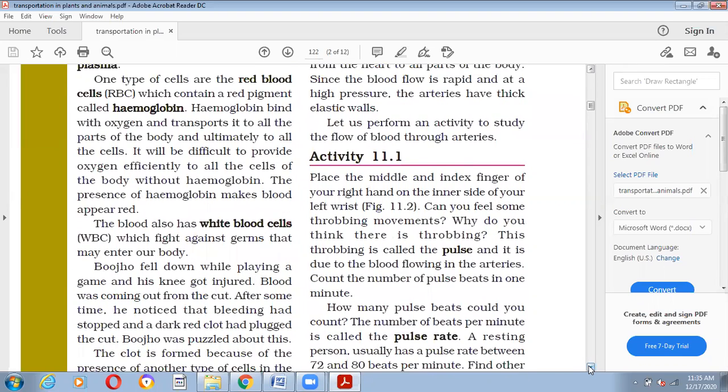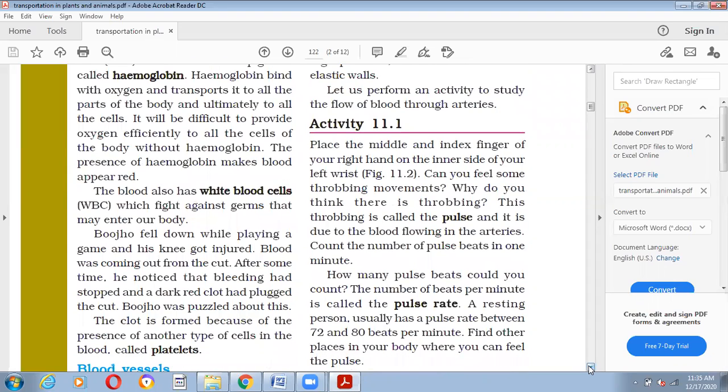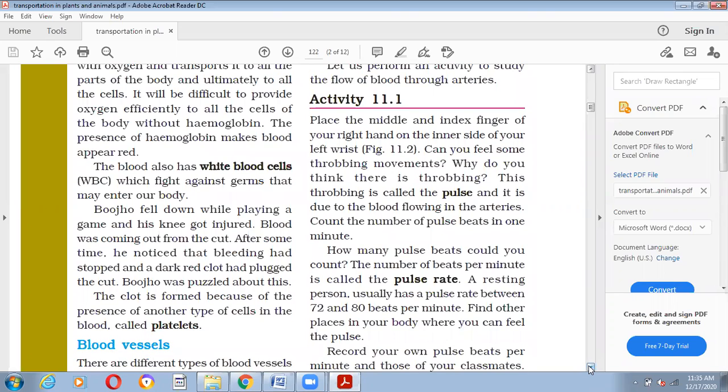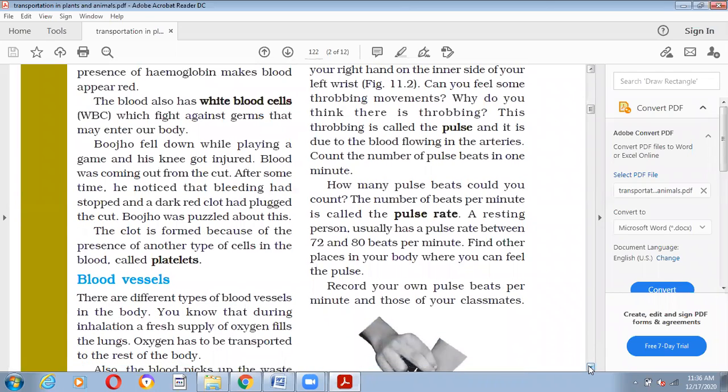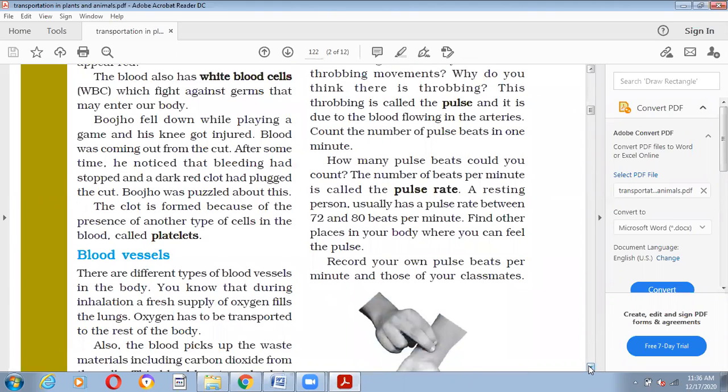Activity 11.1, you can see: place the middle and index finger of your right hand on the inner side of your left wrist. You will observe some throbbing movements. What do you think this is? This is called pulse. You might have observed when you go to the doctor, sometimes they check your pulse. It is due to the blood flowing in the arteries. If you count the number of pulse beats in 1 minute, what will you notice? How many pulse beats are you noticing?